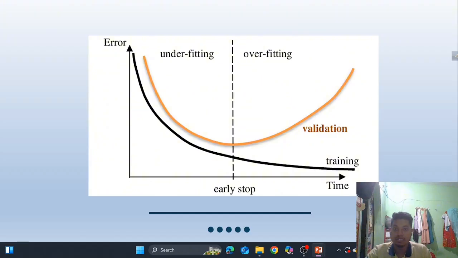So let's dive into the next topic, which is early stopping. In this case, we have to monitor the training loss and validation loss. When training loss keeps going down and validation loss is also going down, our model is continuously training. But when the validation loss is increasing while training loss is decreasing, this is the time we should stop our training process. This is called early stopping.